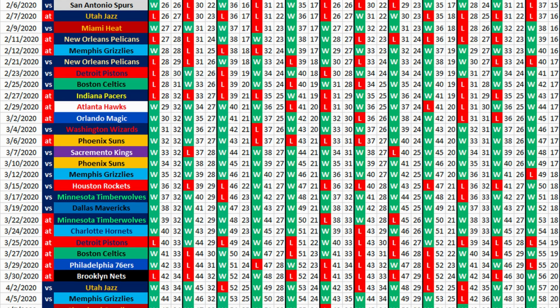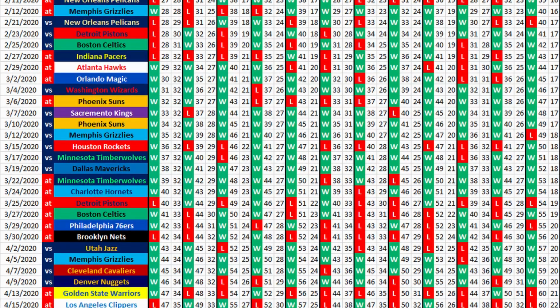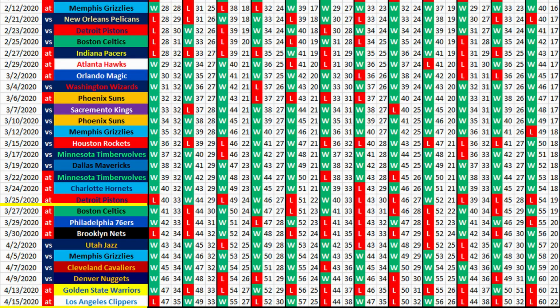Then after that stretch, the schedule gets tough again. We have multiple playoff teams, the Celtics, Sixers, Nets, Jazz. We do have a couple bottom feeders at the end there, the Grizzlies, the Cavaliers. Both those teams could be tanking. And then we finish off with the Nuggets, Warriors, and Clippers. So that was a look at our schedule throughout the entire season.